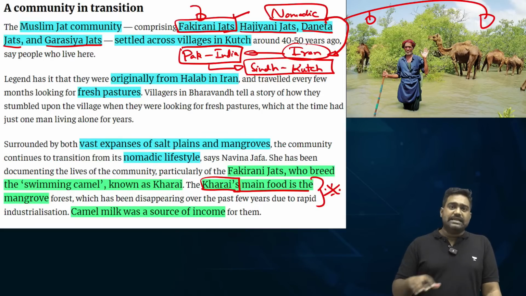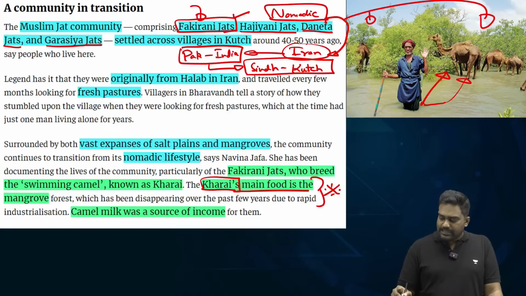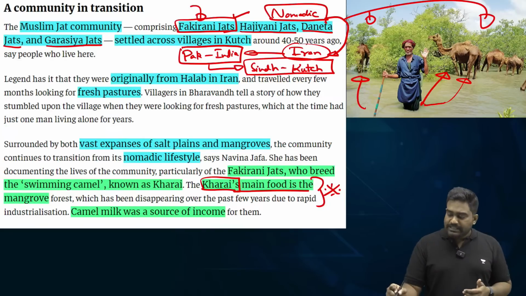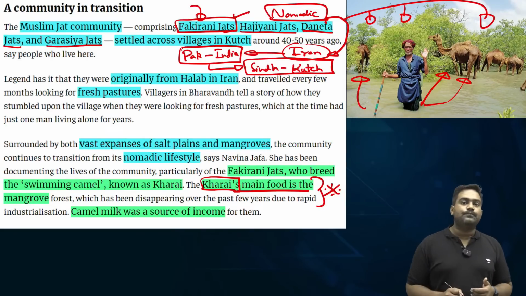So, this practice is seen in the nearby region as well, where the Muslim Jat community, especially the Fakirani Jats who are nomadic, have domesticated the Karai camels, which can wade through waters, swim through the wetlands, the marshy areas, and they mainly eat the mangroves. They rely on mangroves for sustenance. Is that clear?